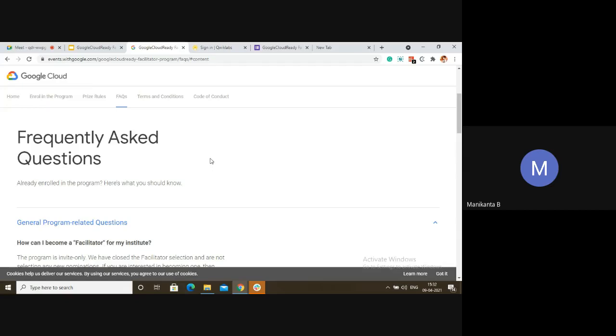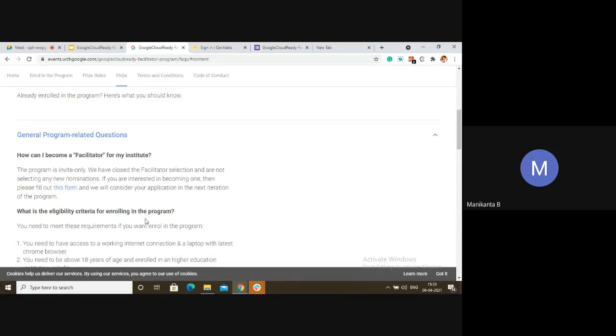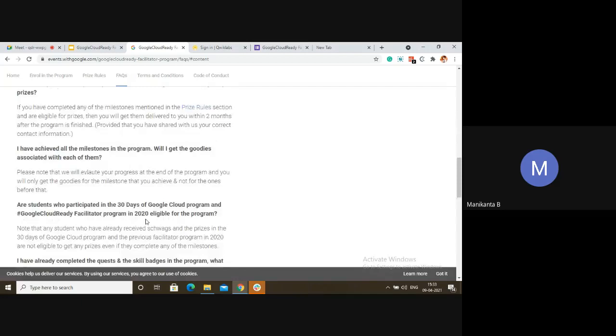Suppose you have made some mistake in your Qwiklabs profile or your name or something else, go and fill the form again with the same mail ID, so it will get updated. Your mail ID should be the same, or else there will be two registrations. Make sure your mail ID is the same. We also have a video for that. We have posted it in the WhatsApp group, and it is in the group description also. You can go and check it out. If you didn't get it, do ping us.